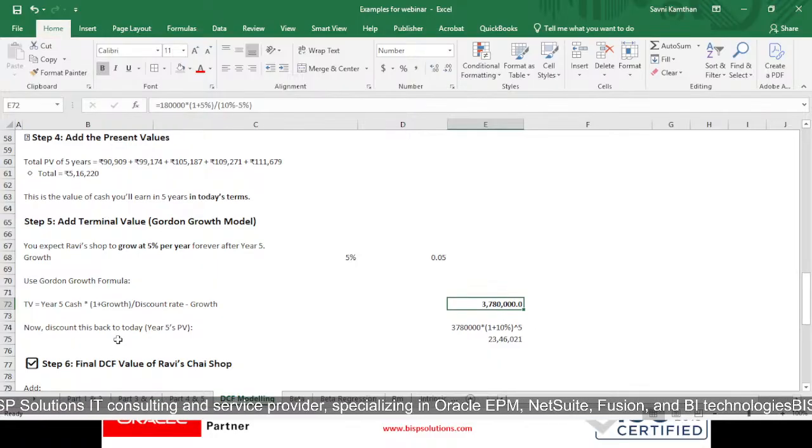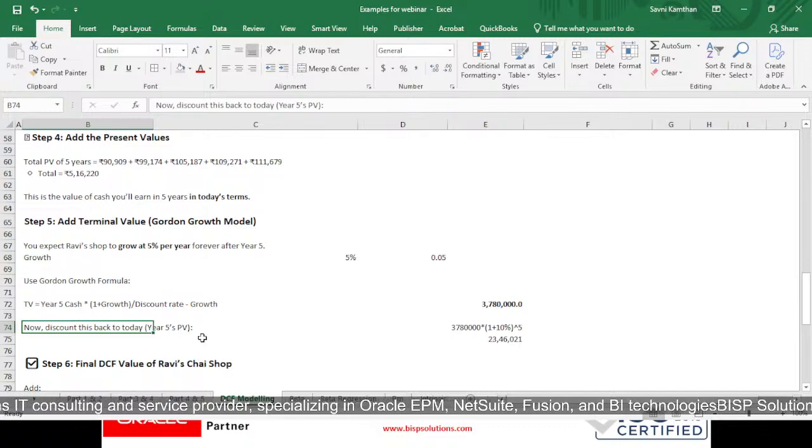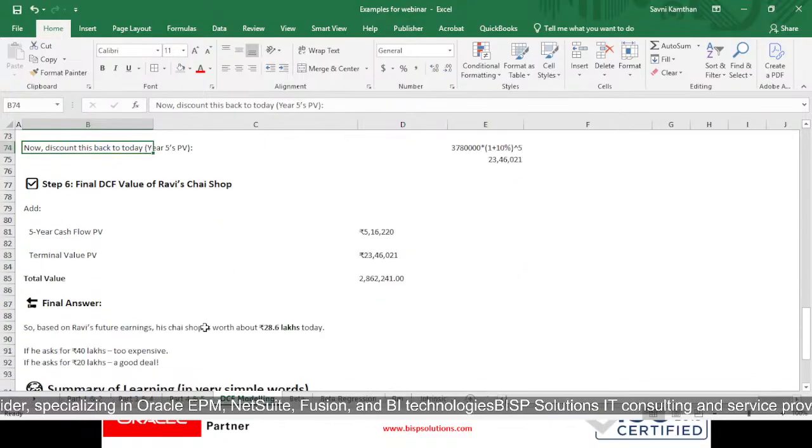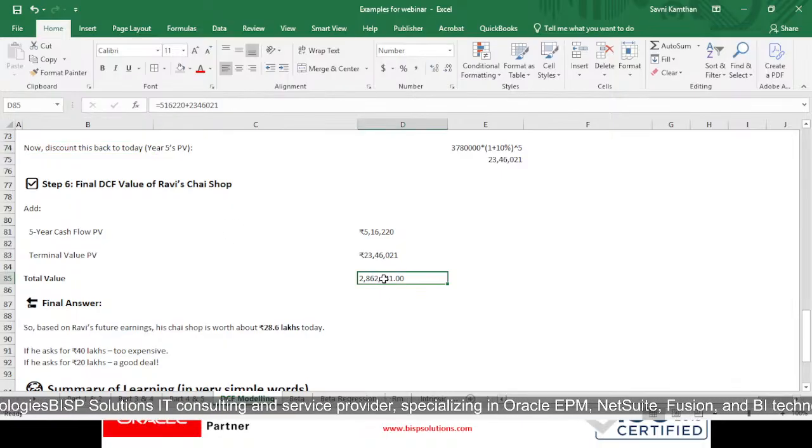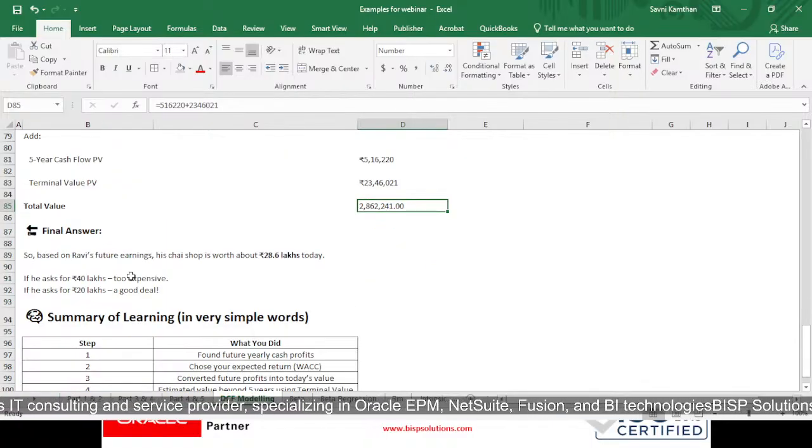It will be giving us 37,80,000. Now if we discount it back to today, we will be getting 23,46,021 rupees. So the final DCF value of Ravi's chai shop is the 5-year cash flow PV of 5,16,220, plus the terminal value PV of 23,46,021 rupees. So I will be getting a total value of 28,62,241 rupees.